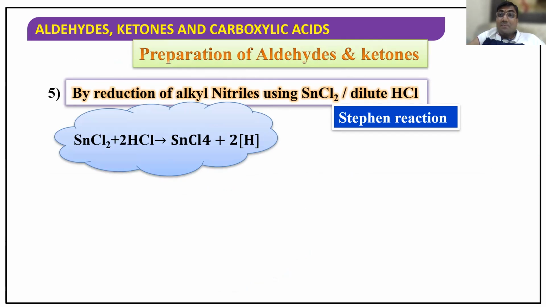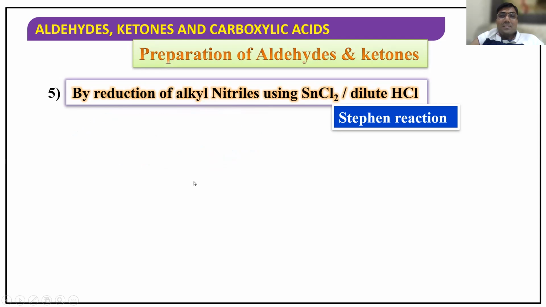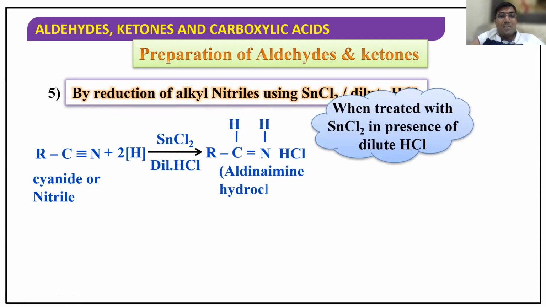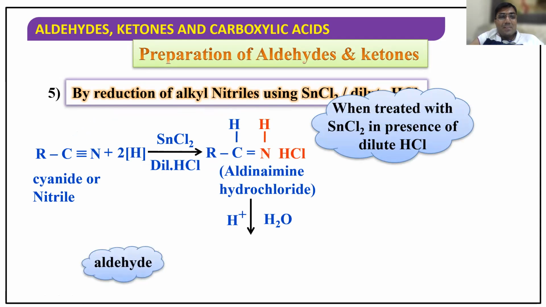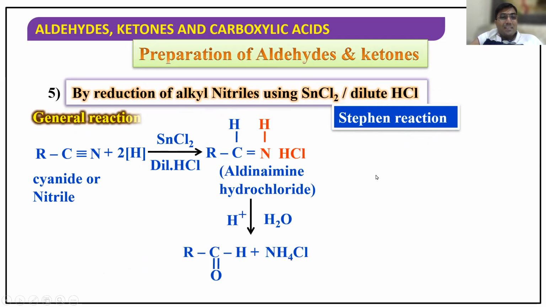Next, very important. This is called Stephen's reduction. All are named reactions only. In Stephen's reaction, we use this catalyst: SnCl2 in the presence of dilute HCl. So cyanides will be converted into aldehydes. Can you see how amazing it is? Cyanide is converted into aldehyde directly.